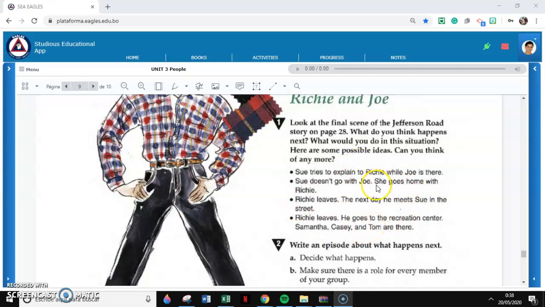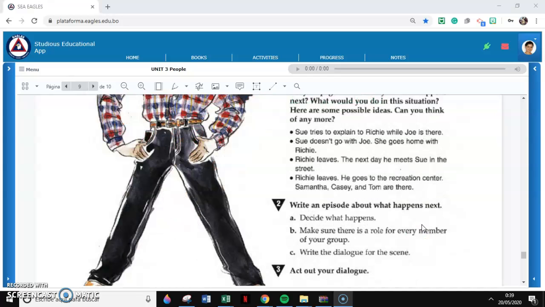So Sue tries to explain to Richie why Joe is there. Sue doesn't go with Joe. She goes home with Richie. Richie leaves. The next day he meets Sue in the street. Richie leaves and he goes to the recreation center. Samantha and Casey and Tom are there. So what do you think happens next? What will you do if you're in Sue's or Richie's situation?